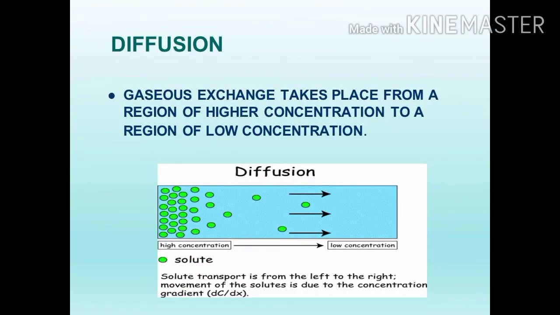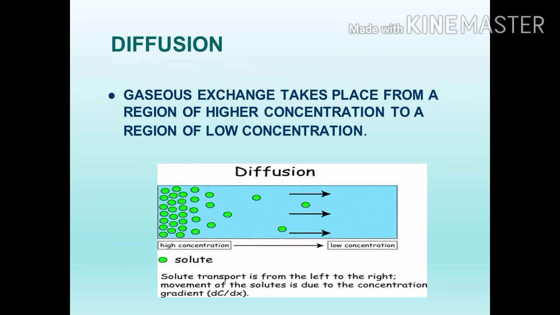Let's see how the movement of substances takes place into the cell. How do substances move out of the cell and into the cell? Some substances like carbon dioxide and oxygen can move across the cell membrane by a process called diffusion. Substances move into and out of the cell mainly by two processes: diffusion and osmosis. First, we can see diffusion.